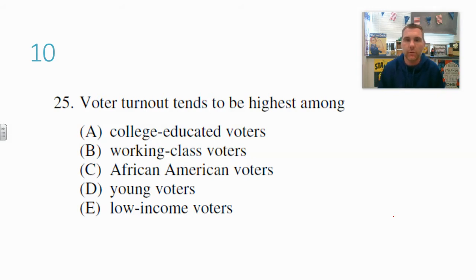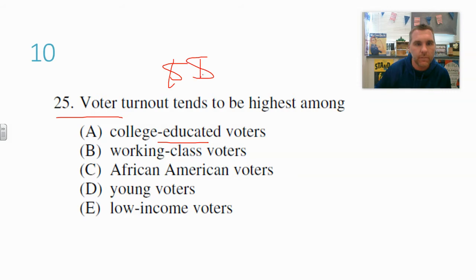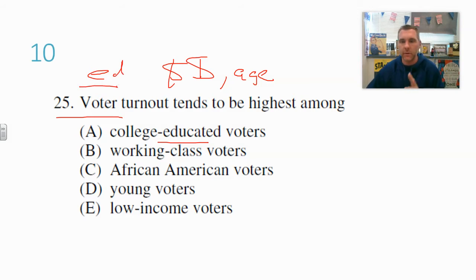And it's one of those really strong trends we can see. Education is a big factor. So we can look at education, we can look at money, okay? And then we can look at age. Usually the more you have of any of these factors, the more likely you are to vote, okay? And there's just higher trends in that way.